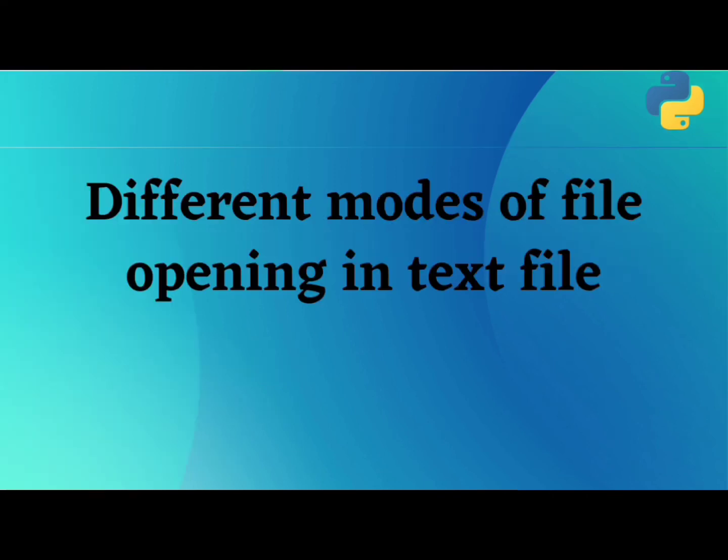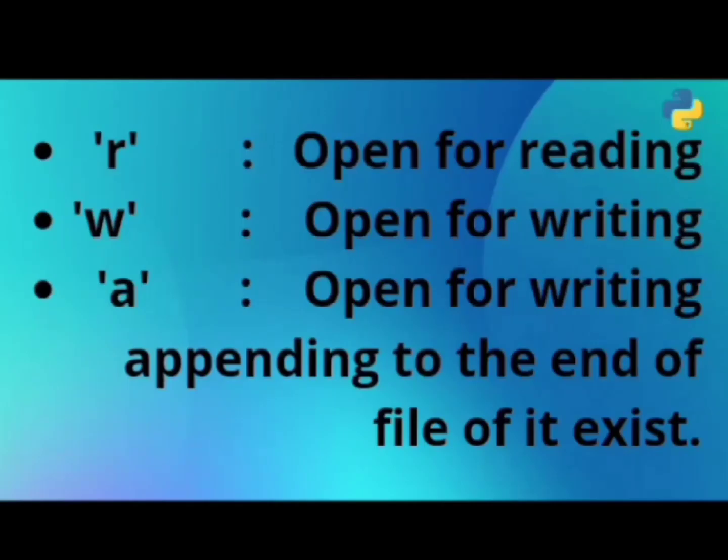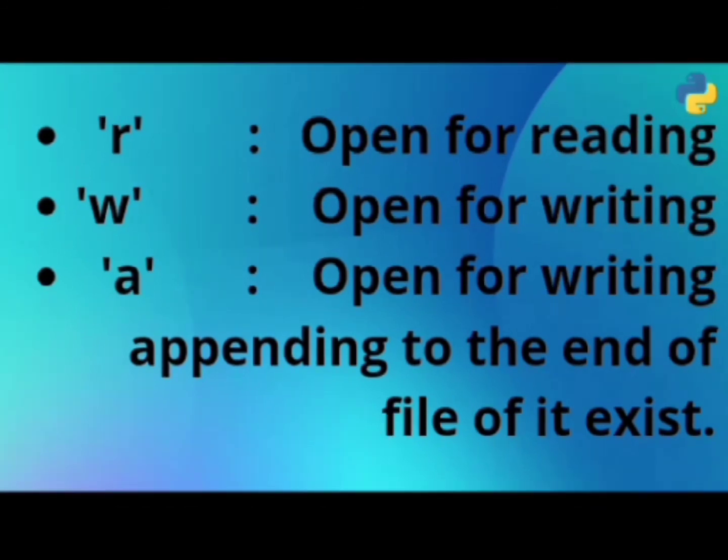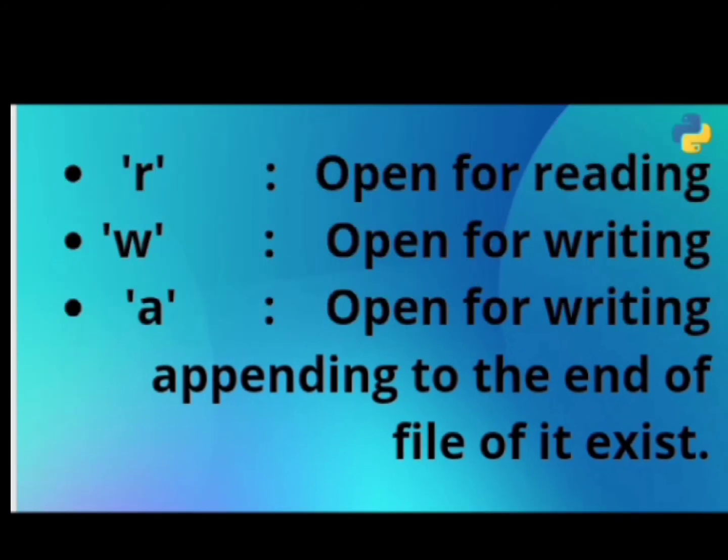Let's now look at the different modes of file opening in text files. r is for read only. It is the default mode and the file must exist already, otherwise Python raises an error. w is write only. If the file does not exist, the file will be created, and if the file exists, Python will truncate the existing data and overwrite the file. a is append. File is in write only mode. If the file exists, the data in the file is retained and new data being written will be appended to the end.